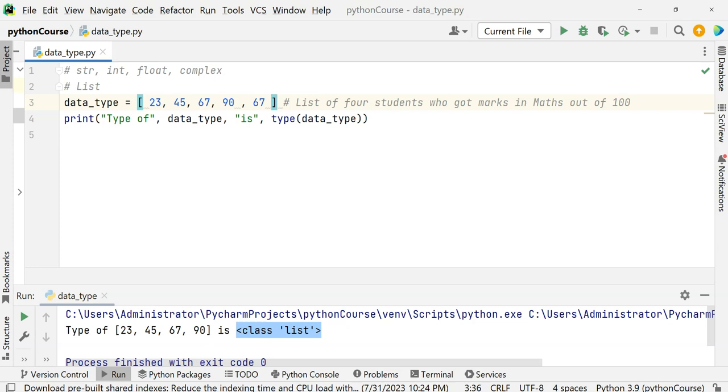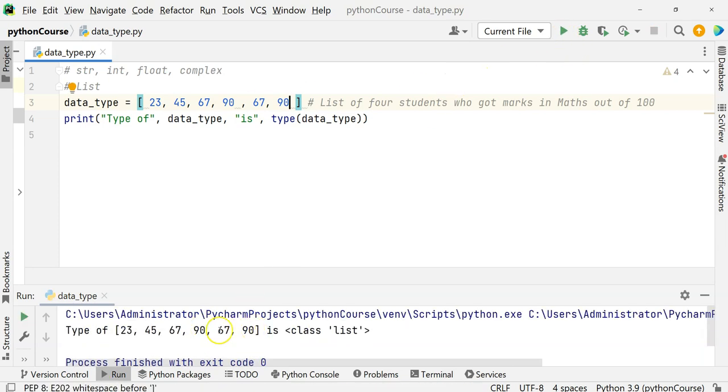Next, a list is ordered. This means there is a 0th index, first index, second index, third index. That way, this is an ordered list. The next thing is that it allows duplicate values. You can have, let's say, 90 here, and if you add 90 there as well, it allows it. So duplicate values are allowed.